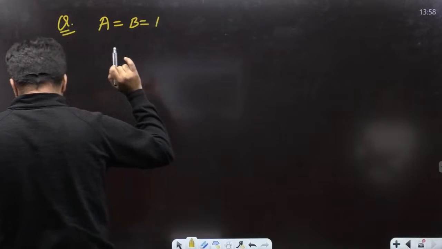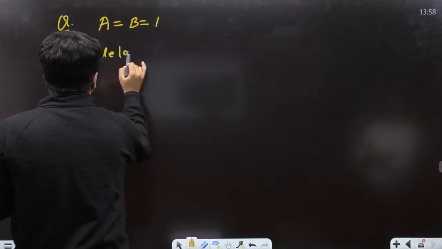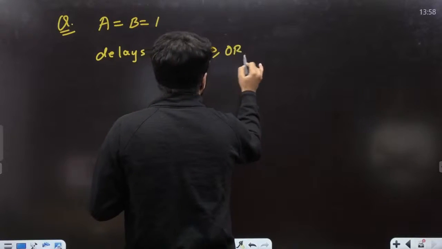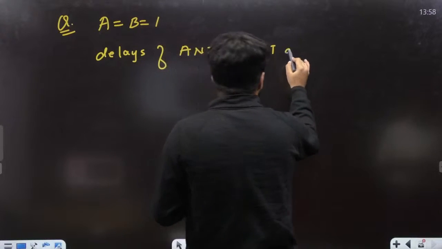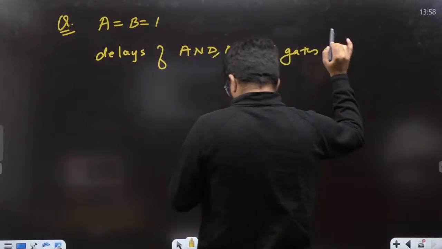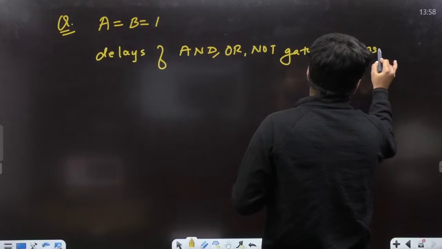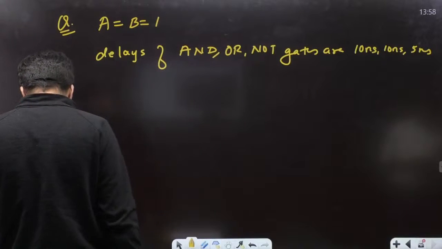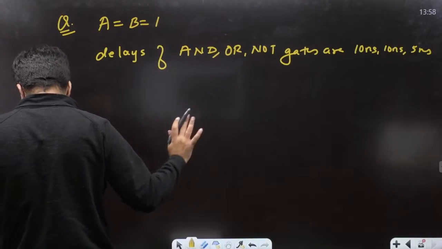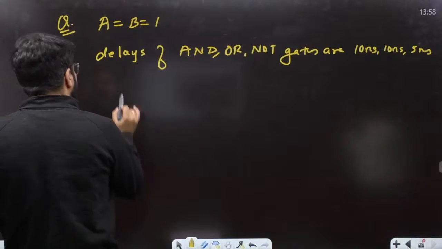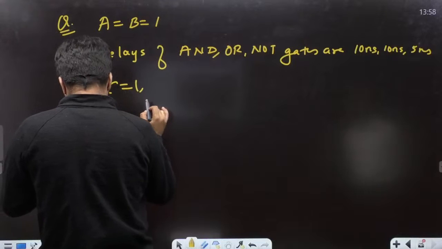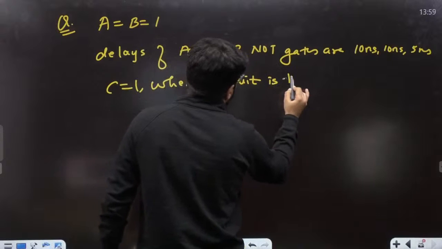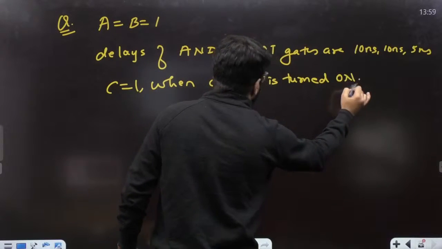A and B are 1. Then delays of AND, OR, NOT gates are given to you. And what are the delays? 10, 10 and 5. 10 nanoseconds, 10 nanoseconds, 5 nanoseconds respectively. Map them respectively. There is no line delay, meaning there is no delay of the wires to be considered. C equal to 1 when the circuit is turned on.